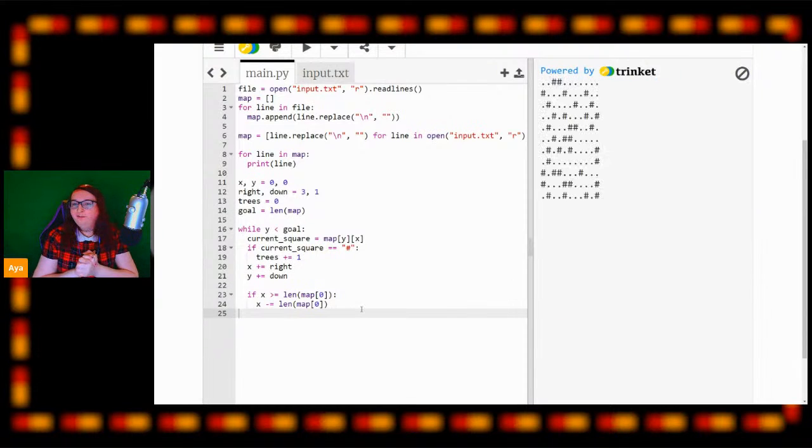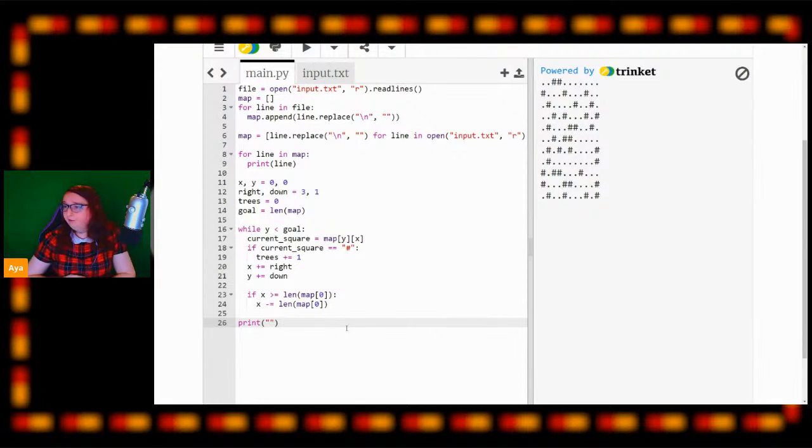Now, if I run this, we're not going to get any errors. And now we have a variable called trees that will tell us exactly how many trees we've collided with on the way down, hopefully. So we're going to print a string, and this string is going to say we have collided with curly braces here. This curly braces will be formatted to represent our amount of trees hit.